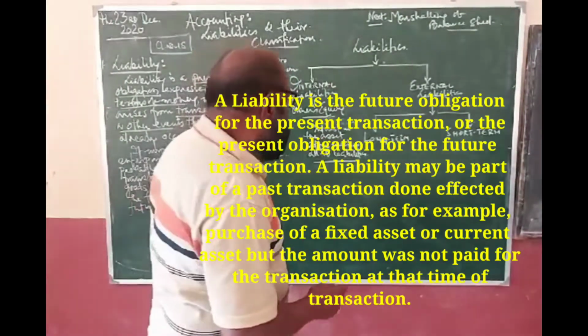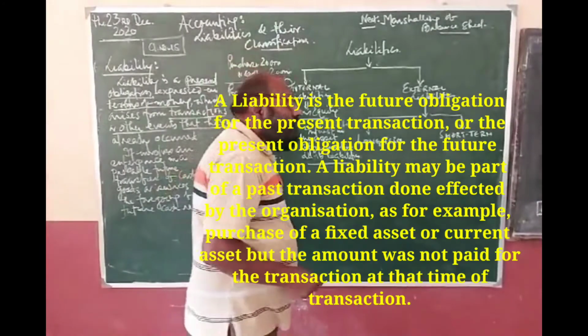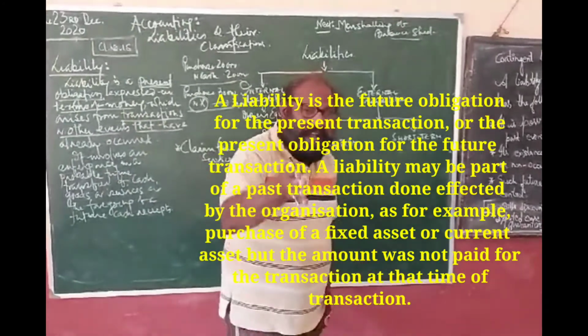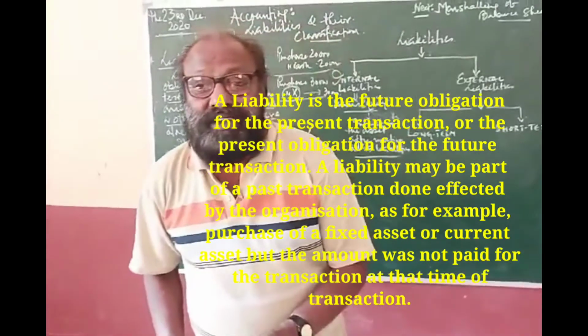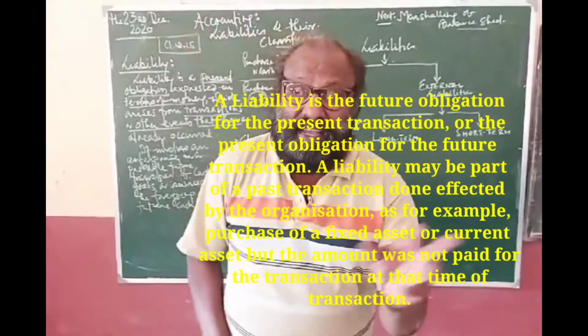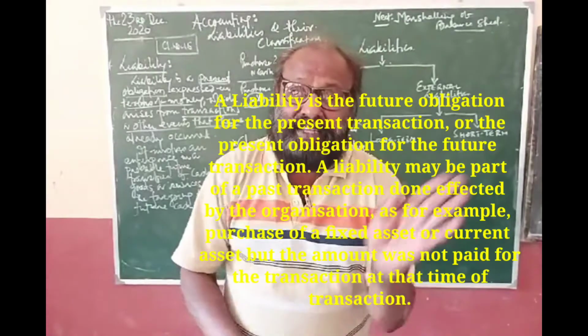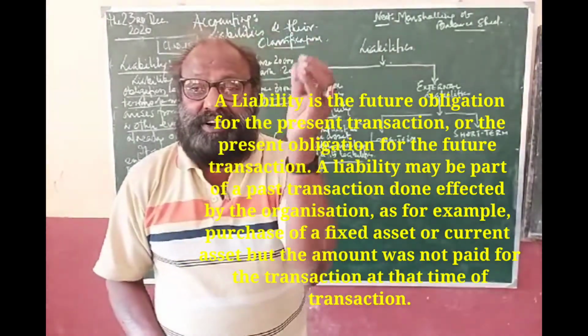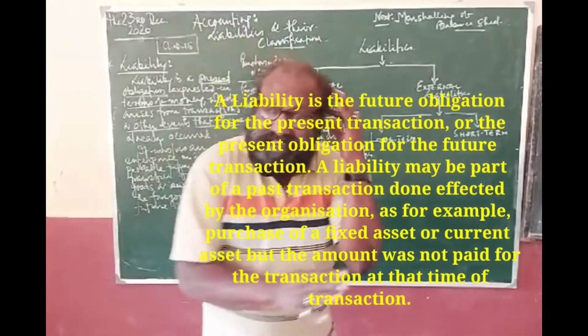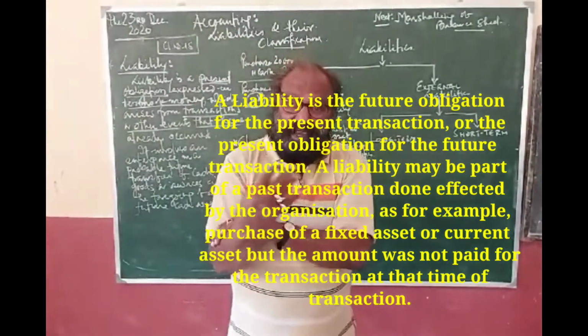Now, classification of the liability. While I was considering the journal entries, debiting and crediting, I told you all assets are debit, all liabilities are credit, all expenses are debit, all incomes are credit, all purchases or debtors debit, creditors credit.